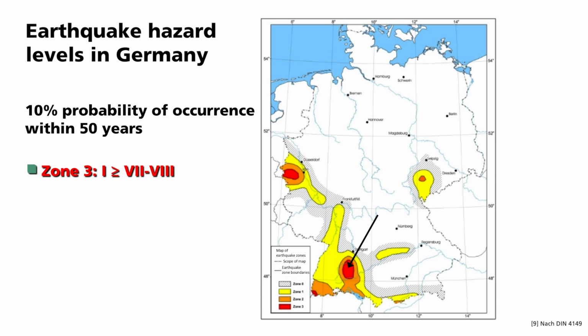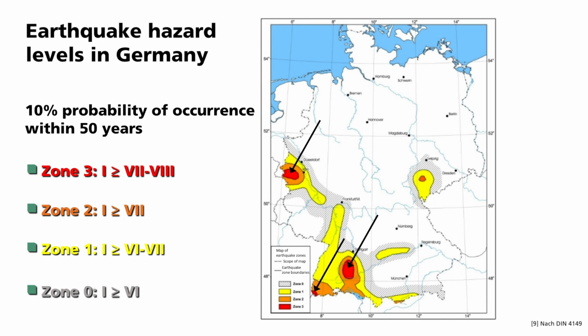The same hazard level is also found in the southwesternmost corner of Germany to the north of Basel and in the lower Rhine Bay to the west of Cologne. Regions in earthquake zone 2 have the same probability for an intensity of about 7. That means half an intensity level lower. This continues until level 0.